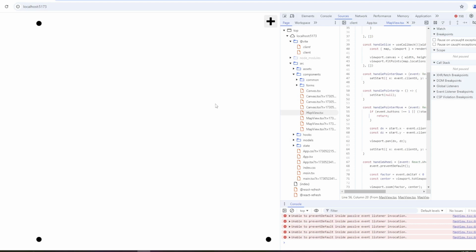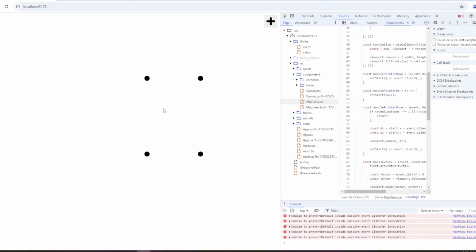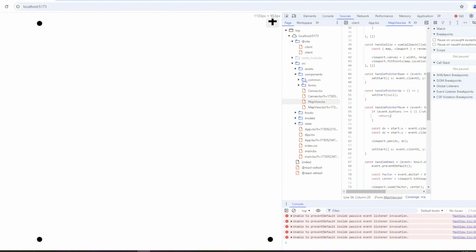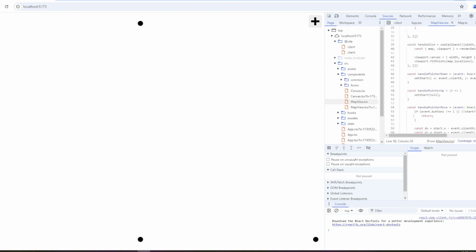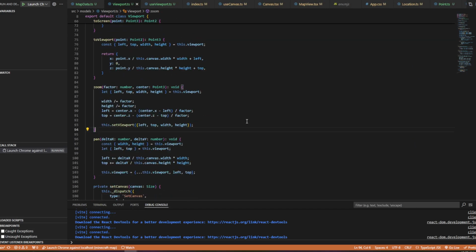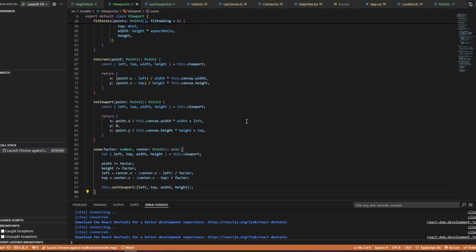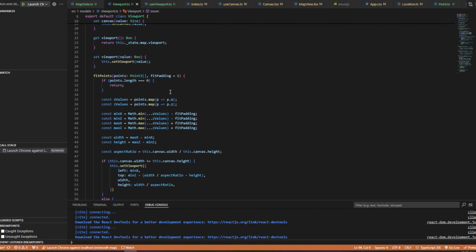Okay. So now if I do that, there we go. That's the way you want it to zoom in or zoom out on whatever you have the mouse over. So that's what you want to see. And that works perfectly. That works really well. Of course, now it doesn't have the viewport set up quite right, because you notice when it first loads, it doesn't actually set the viewport up right. I wonder what we need to do there.